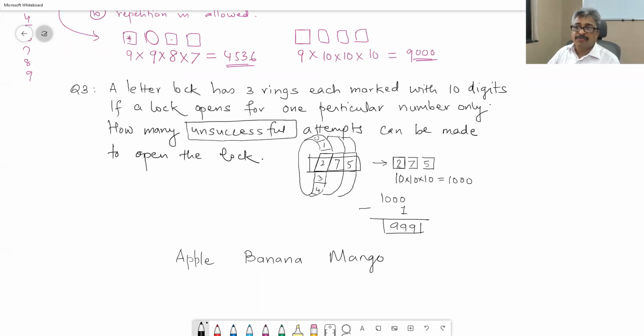Okay. I am a fruit seller and I have 3 types of fruits in my shop. My shop is very small, and it has got a display where I can put these 3 fruits here, one fruit at a time. I can put one fruit here, one fruit here, another fruit here, and I can display which 3 fruits I have. So in how many ways,